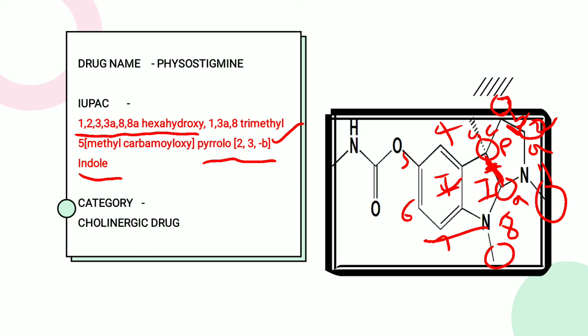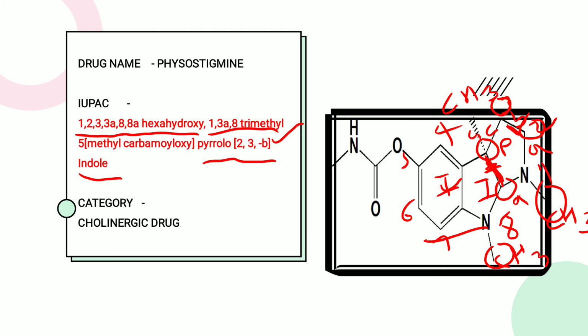Then on the replacement of the hydrogen there is the substitution of the carbon, the methyl. Those carbon valencies will be fulfilled by the hydrogen, so it becomes CH3. So on the first, 3A, and 8th position there is a methyl. So we write here 1 comma 3a comma 8 trimethyl.